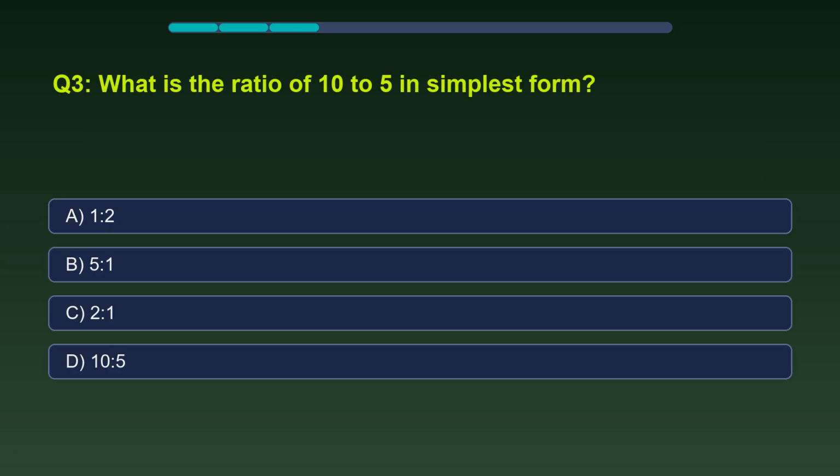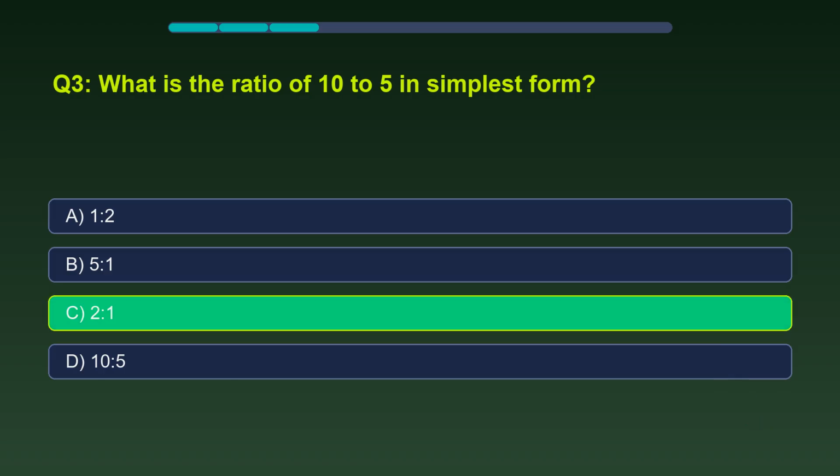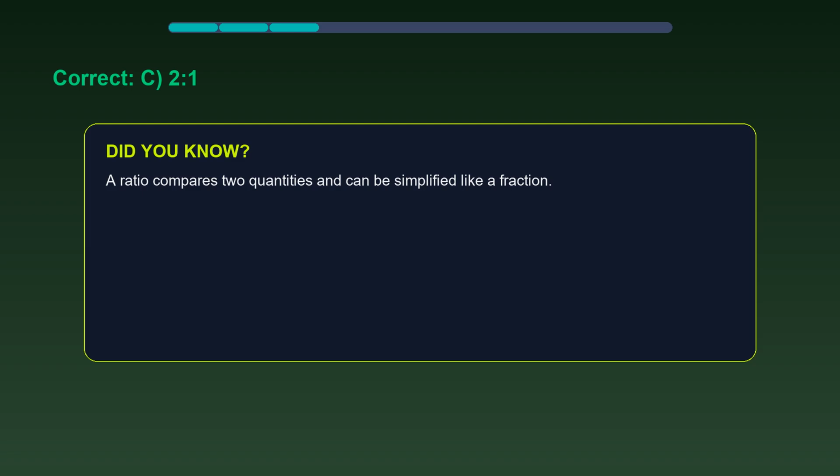What is the ratio of 10 to 5 in simplest form? The correct answer is 2:1. A ratio compares two quantities and can be simplified like a fraction.